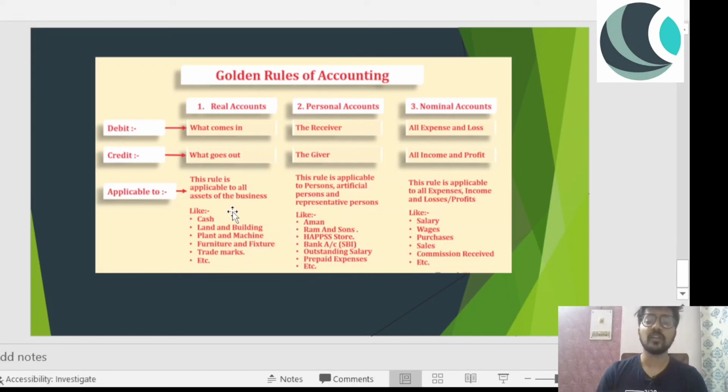And finally nominal account. If we are making any expenses and any losses, that will be debited, and if we are making any profit and any income, that will be credited. So these are the golden rules of accounting. We have to debit and credit according to them. You have to remember all these rules. You can definitely get a question based upon this, and you have to remember where we have to apply these rules. Real account is applicable to all assets of the business. Personal account to me or any other person involved. Nominal account for all the business expenses, income and profits. So these are the golden rules of accounting. Very important thing to do.